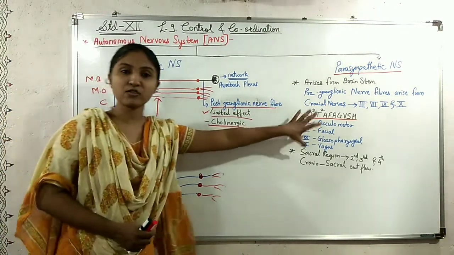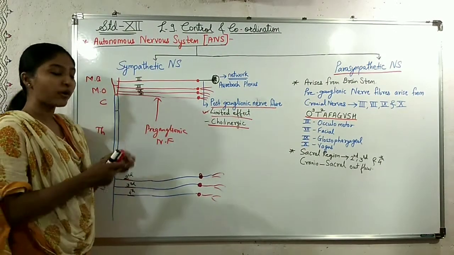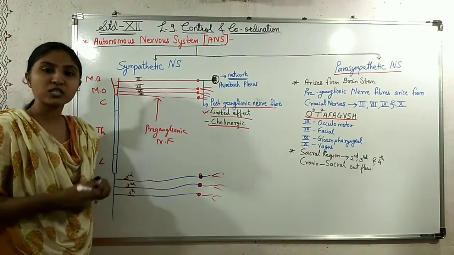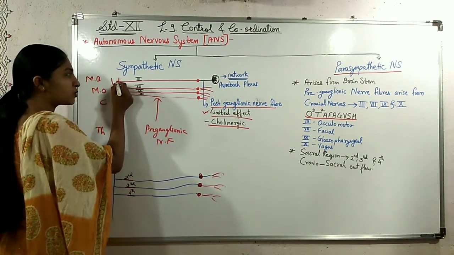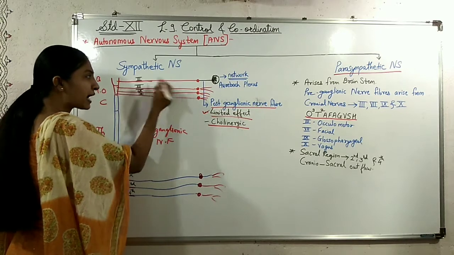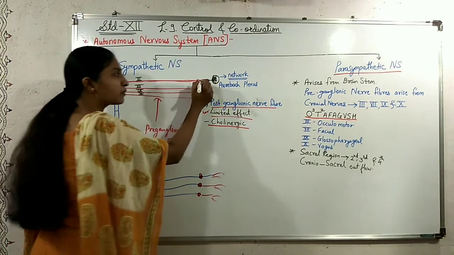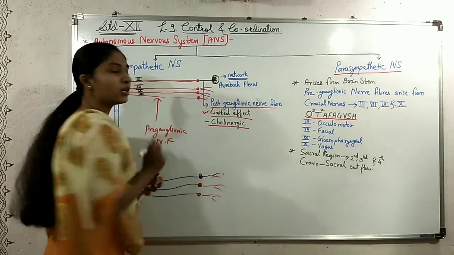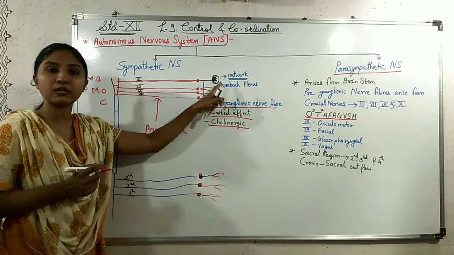But in case of parasympathetic nerve fibers, we have to trace the nerves. If we dissect, we have to trace the preganglionic nerve, it reaches the ganglion, and then the postganglionic nerve goes to the organ. We have to trace the nerve from where it starts to where it reaches.